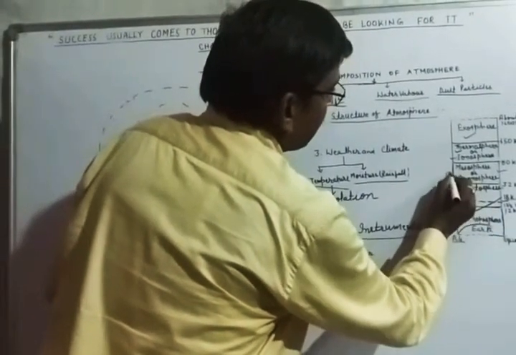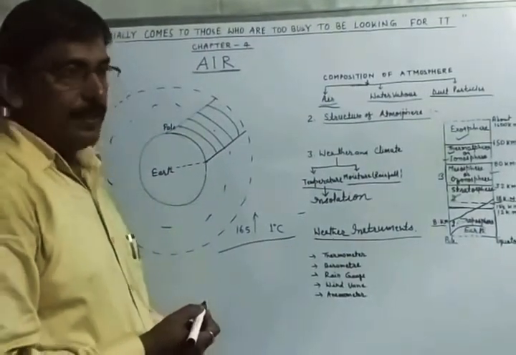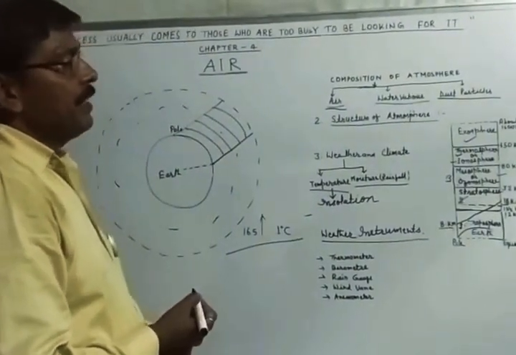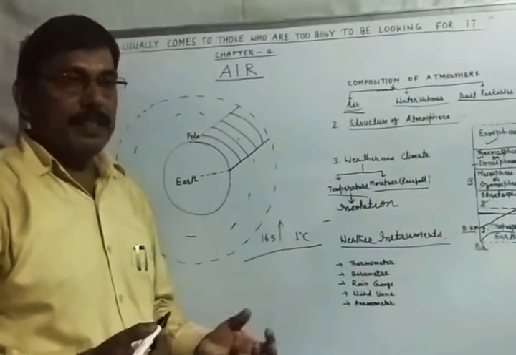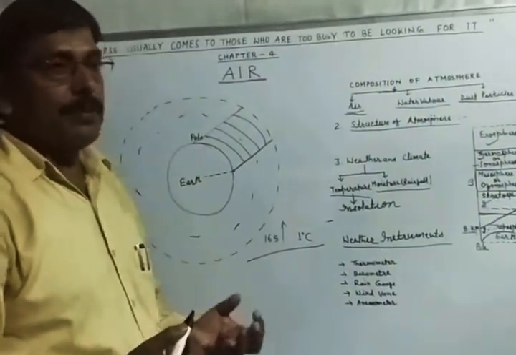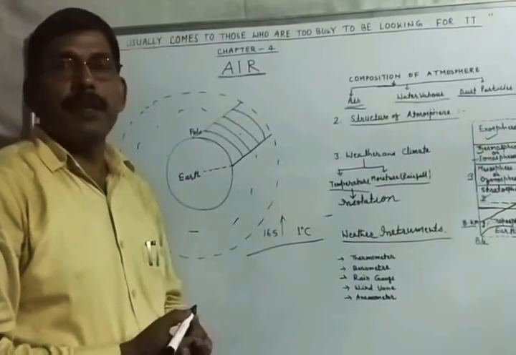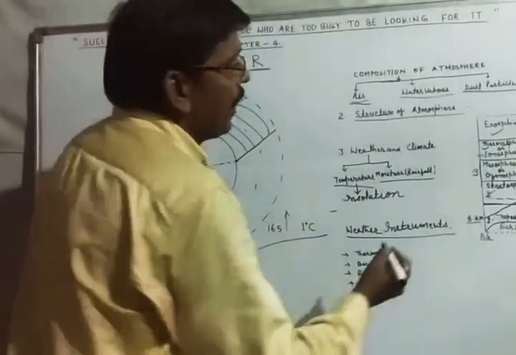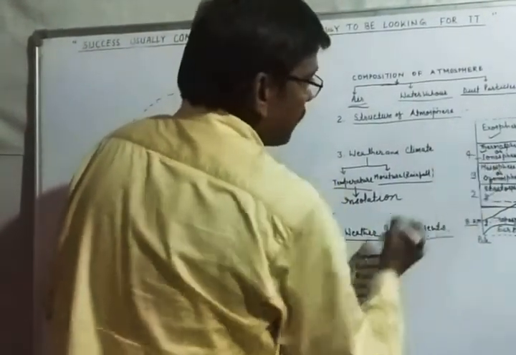This third layer is the ozonosphere, which is a very important sphere because ozone gas is present here. This ozone gas absorbs the ultraviolet rays, which are very harmful sun rays, and protects us from the UV rays of the sun.